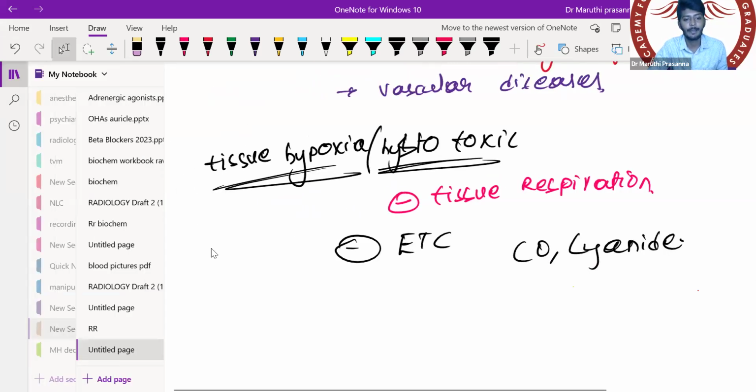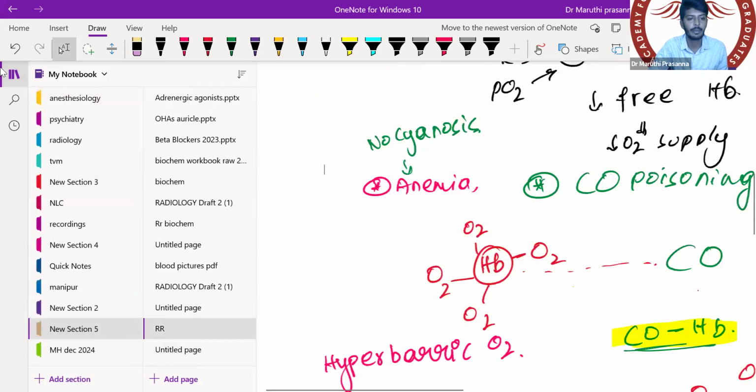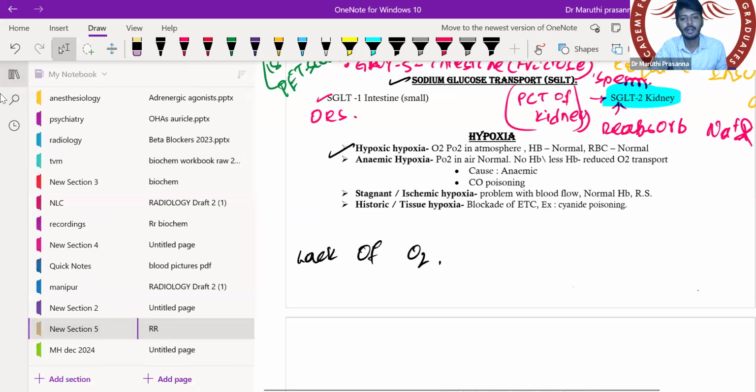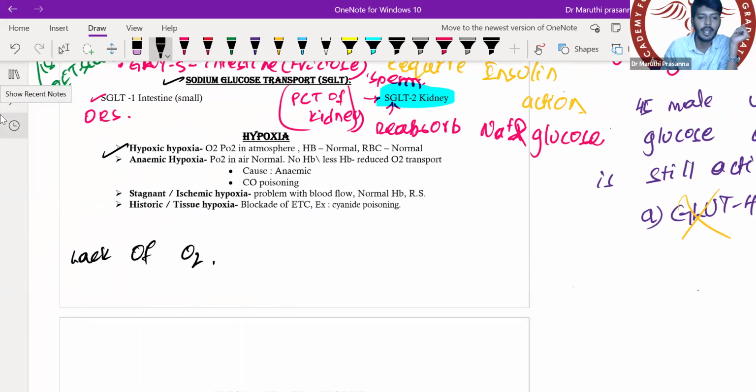So that is the story of hypoxia, which is a very important point to be remembered. Let's continue, dear students. Hypoxic hypoxia, anemic hypoxia, then ischemic hypoxia is with the flow, and histotoxic hypoxia is because of blockade of the electron transport chain, such as cyanide poisoning, and even carbon monoxide poisoning does that. Let's continue to the next important concept.